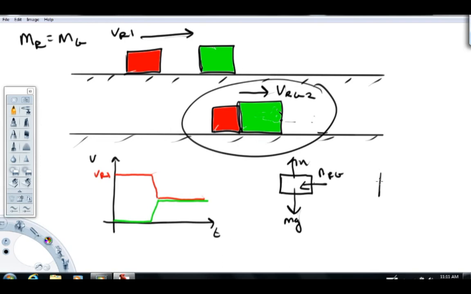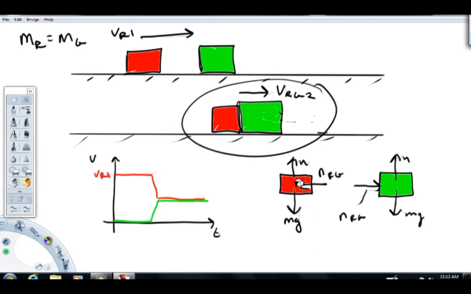Okay. Now I'm going to draw a free body of the green mass during the same time frame. We've got the mg down. We've got a normal up. And this force right here that's left on the red mass, that exact force is right on this mass. Normal RG. And I'm going to take a moment and color code these because I think it looks cool, makes the pictures kind of pretty. So there's our green mass.